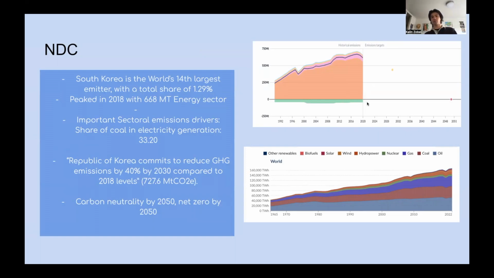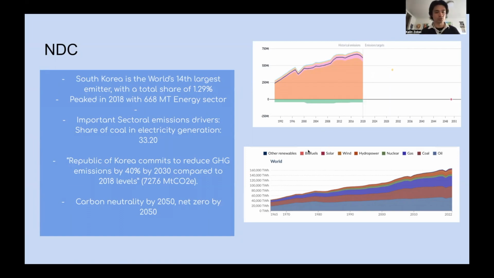In terms of the 2030 target, the Republic of Korea commits to reduce greenhouse gas emissions by 40% by 2030 compared to 2018 levels. And they plan to do this by boosting nuclear energy to 30% and renewables to at least 20% of the power output. And then they supply more than 40% of its electricity from coal and have vowed to halve that portion by 2030. And also, the target for the building sector is to achieve around a 40% reduction, and the reduction for the transport sector is around 30%.